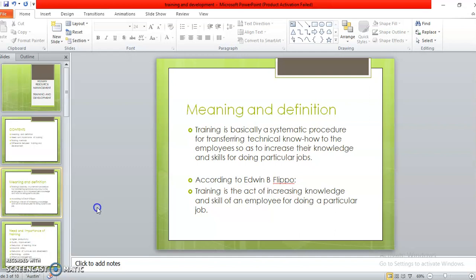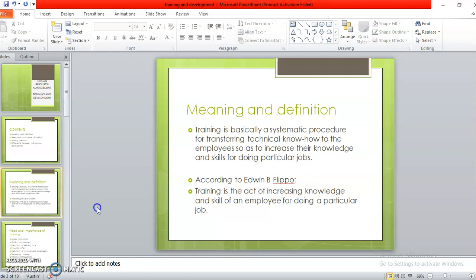Okay. Now next is development. What is development? It refers to learning opportunities designed to help employees grow. It is again looking into the growth. All three are concerned with the growth of employees, but in training it is towards the organizational goals. In education it's again towards the employee goals. In development again it is an individual growth that I am looking for.